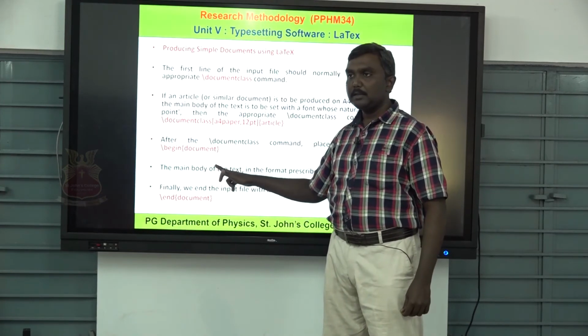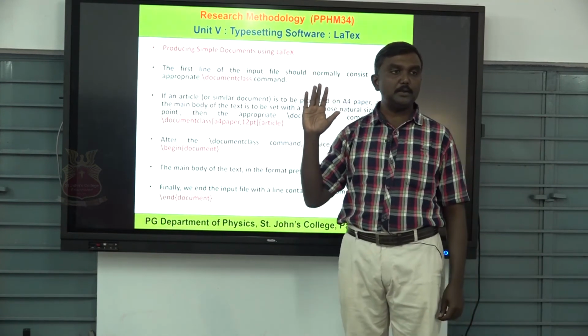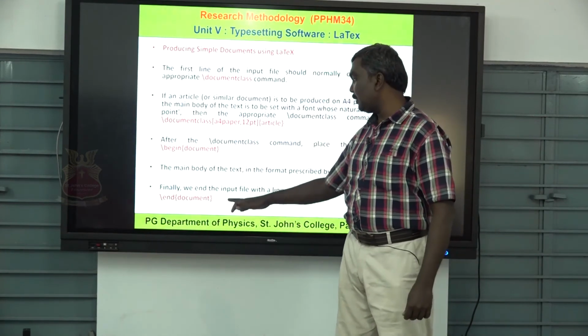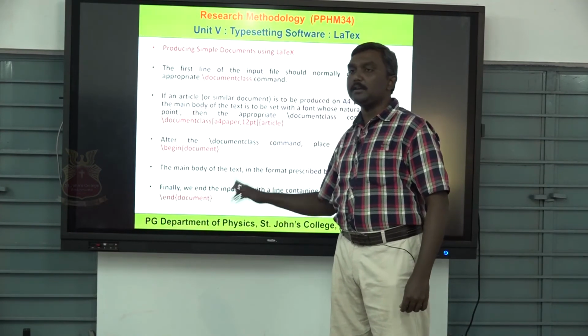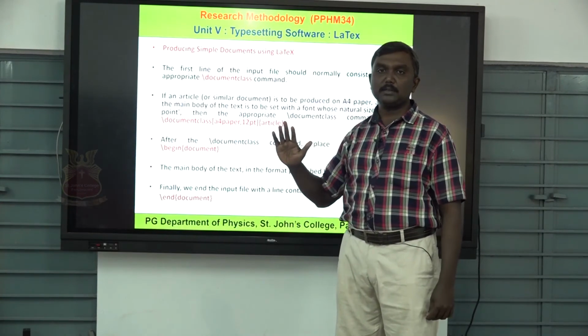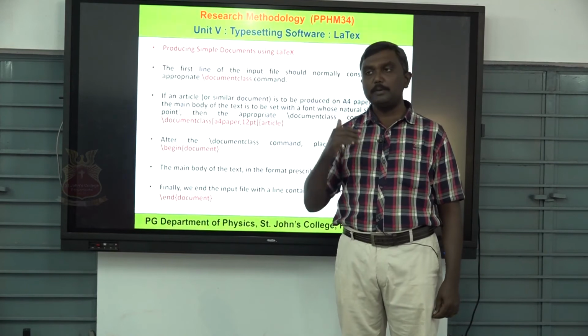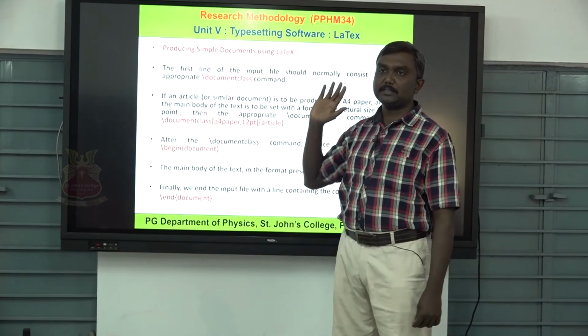After that, the main body of the subject should be put continuously. Then at the end, we must put backslash end document. So this is the stepwise procedure for producing a simple document using LaTeX commands.